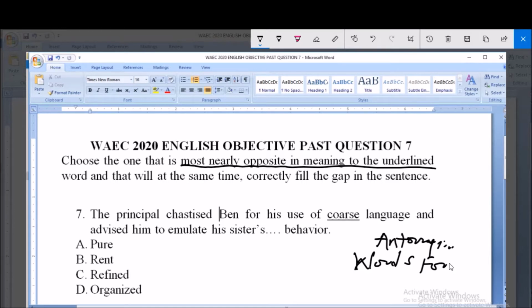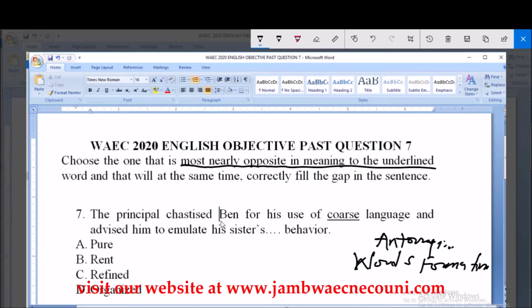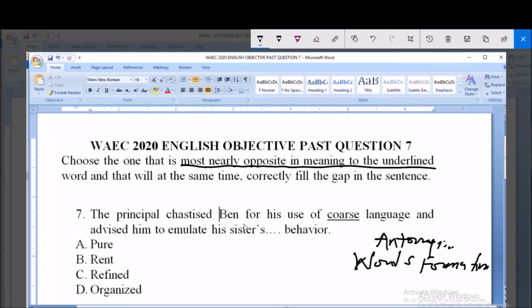and the sentence says the principal chastised Ben for his use of coarse language and advised him to emulate his sister's behavior. So what is the opposite of the word coarse?